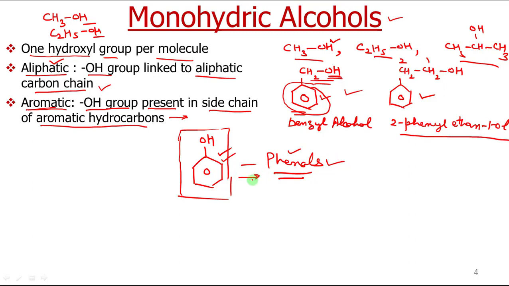So what we have learnt is that monohydric alcohols are further of two types, aliphatic and aromatic, depending upon whether the OH group is attached to an aliphatic chain or a side chain which is further attached to an aromatic ring. Next, we can classify monohydric alcohols depending upon the nature of the carbon atom to which the OH group is attached.